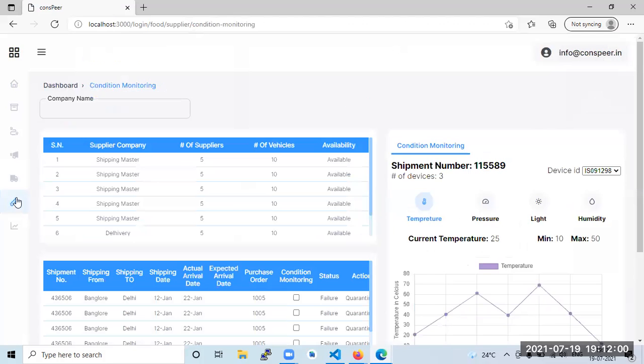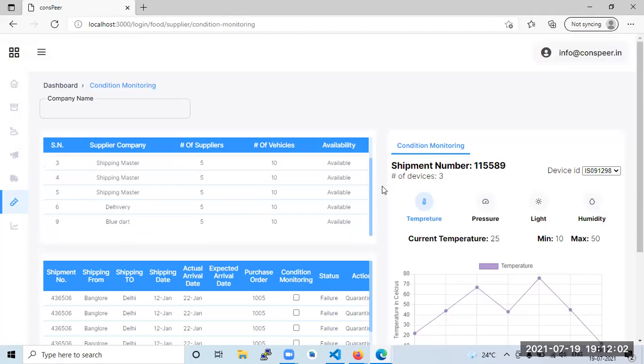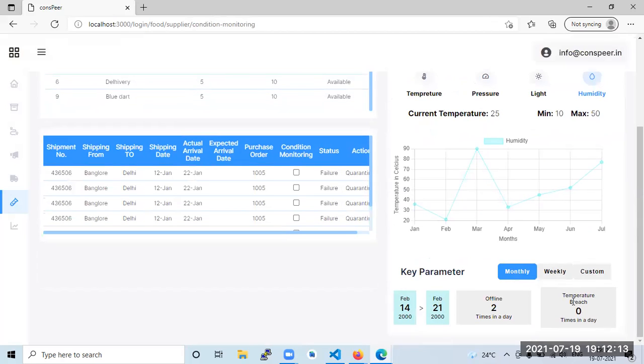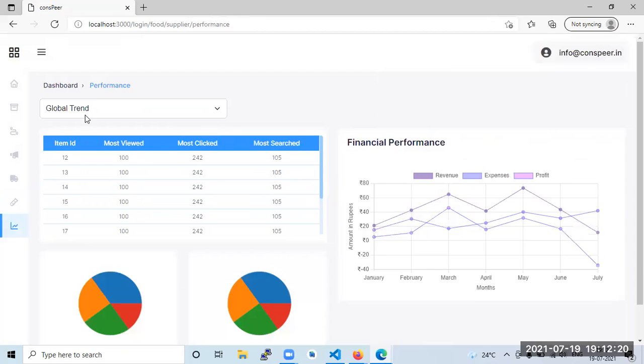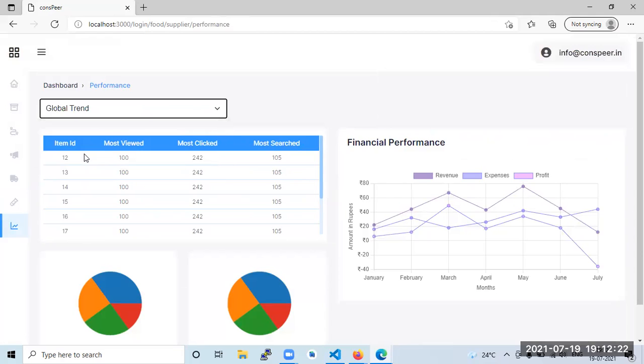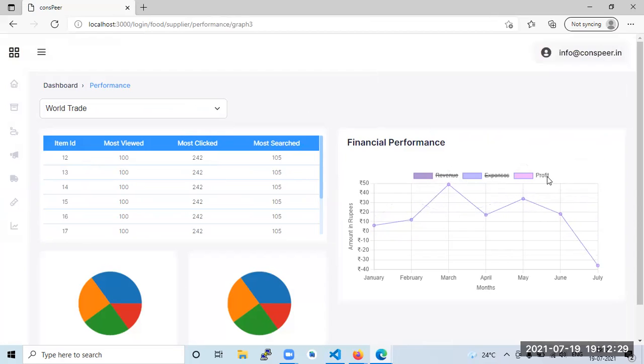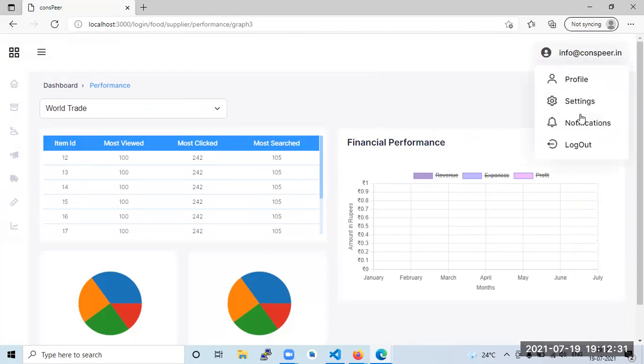Here in performance you see the status, what the temperature is, pressure changes, light changes, humidity changes, and monthly and weekly breaches of machines. These are the same filters with respect to AV governance, and this is the filter with respect to supplier. Similarly we get all the filters: revenue, expenses, profit. So overall, this is what it is.